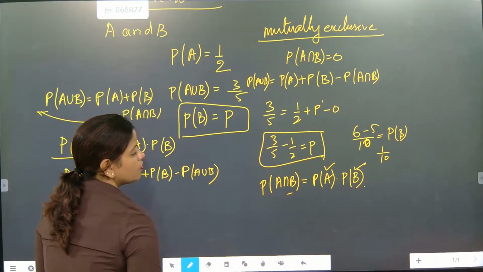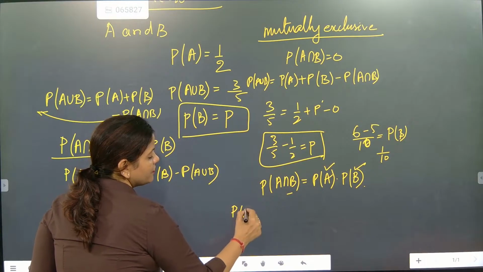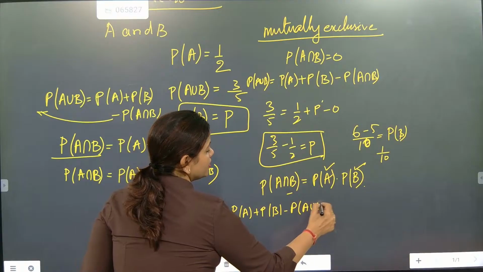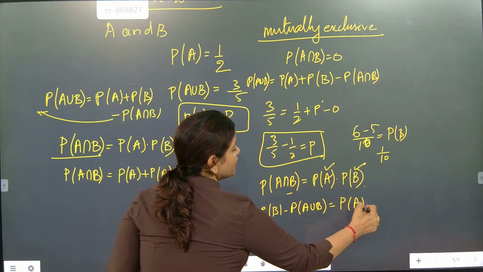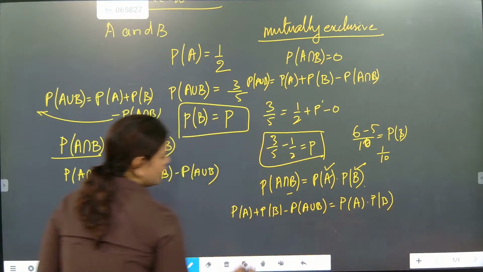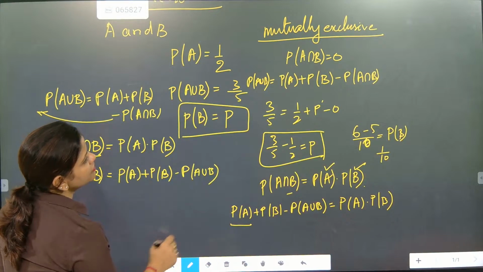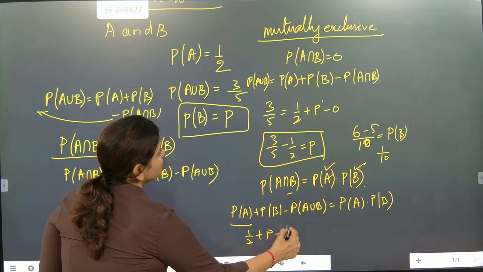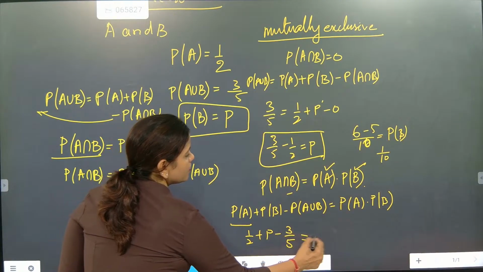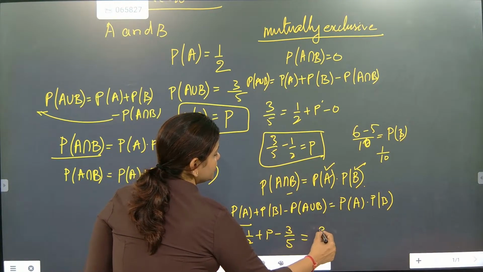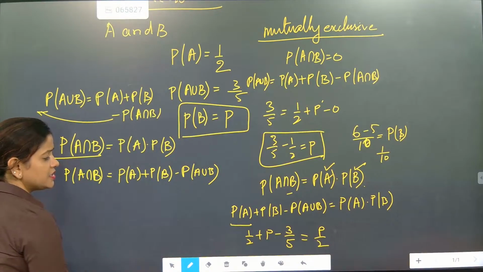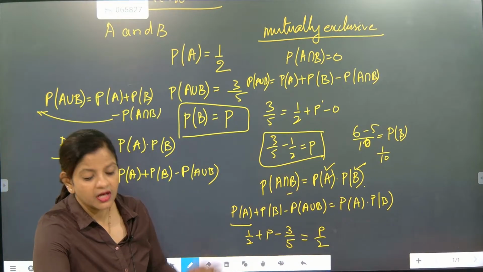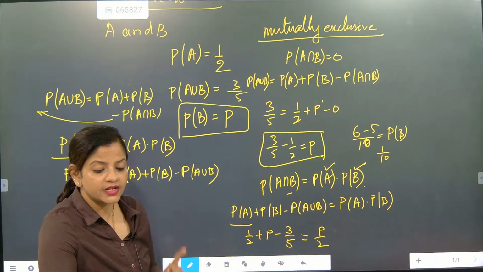So what we did: P of A intersection B becomes P of A plus P of B minus P of A union B, which is equal to P of A into P of B. That's it. P of A value is given in the question, 1 by 2. So 1 by 2 plus P minus 3 by 5 equals 1 by 2 into P, that is P by 2. That's it, and this will give you P of B. So this is the difference between an independent event and a mutually exclusive event.